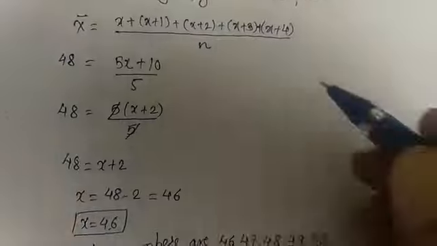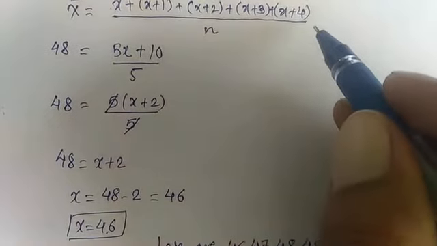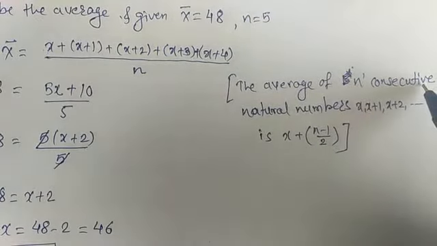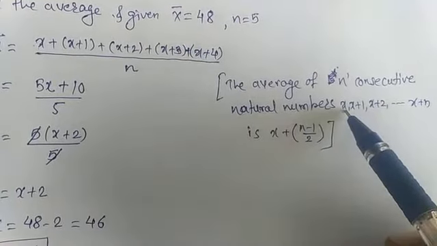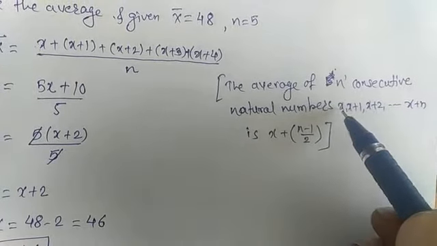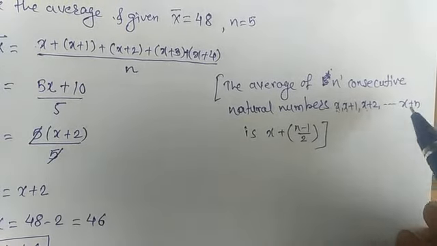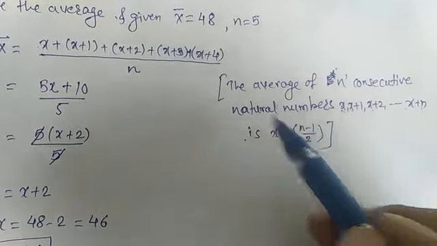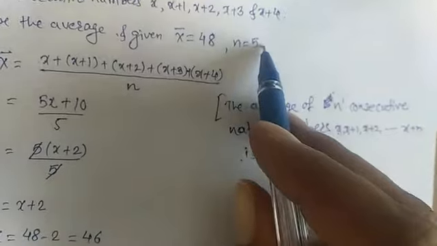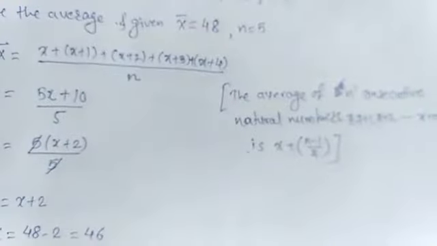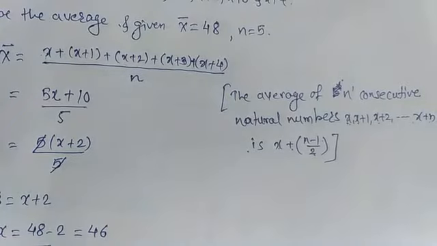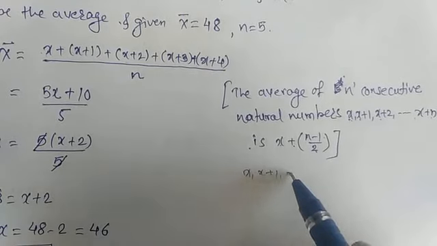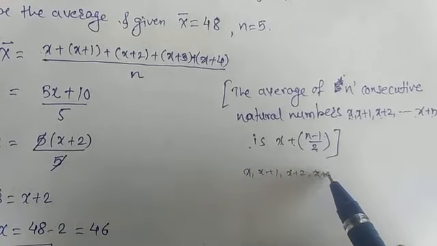Okay, in this example you can also use the result for the average of n consecutive natural numbers. Here n consecutive natural numbers are considered x, x plus 1, x plus 2 up to x plus n minus 1, and the average is x plus n minus 1 upon 2. Okay, in this example we are given n is equal to 5. That means the first 5 consecutive natural numbers are considered as x, x plus 1, x plus 2, x plus 3 and x plus 4.